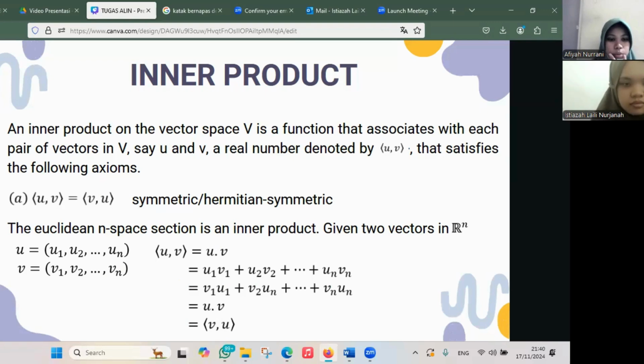The Euclidean inner product is given for two vectors in n dimensions. U equals U1, U2, up to Un, and V equals V1, V2, up to Vn. The inner product of U and V equals U dot V equals U1 V1 plus U2 V2 plus up to Un Vn, which equals V dot U, the inner product of V, U. Next.